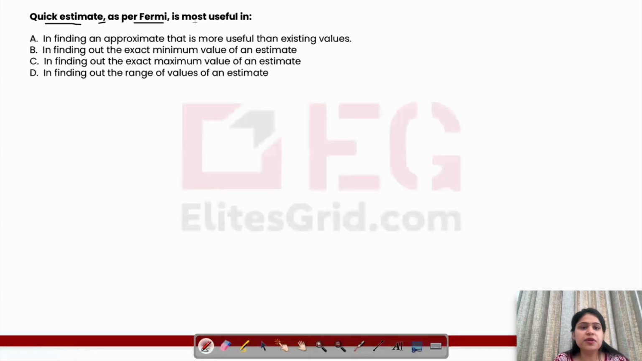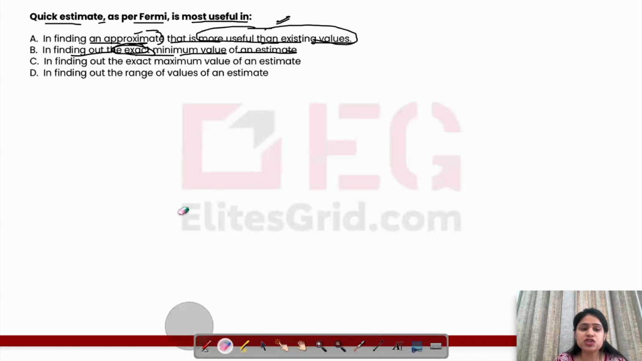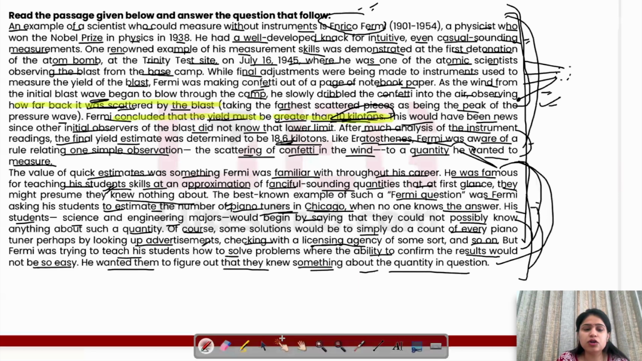Quick estimate as per Fermi is most useful in finding an approximate that is more useful than existing values. The thing is, yes, it is useful for finding an approximate, but this sentence which is saying it is more useful than existing values is something not really making this option appear appropriate, because we have not really discussed this aspect in the passage. In finding out the exact minimum value of an estimate, see, in the entire passage you never have to talk about exact. It is actually the opposite of exact. We are focused on finding rough estimates, close approximations.